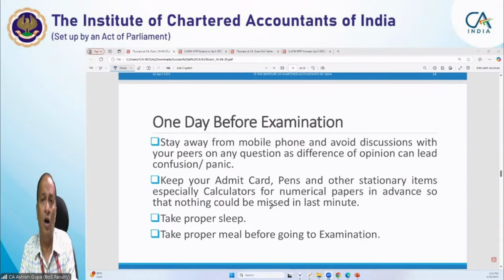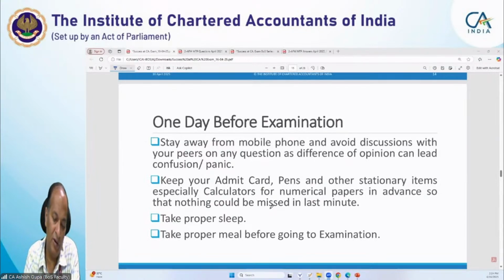I confirmed from the examination department, they said there is no such restriction. But of course you cannot carry a scientific calculator in your examination. Whatever instruction for calculators has been given to you, like a simple calculator, that is allowed.